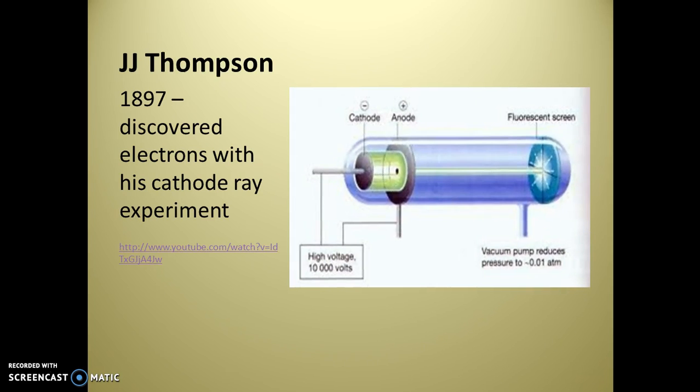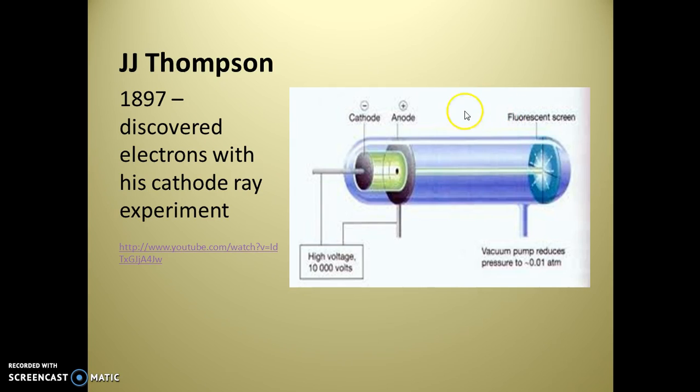So this is a cathode ray. It's a tube. It's very similar to the tubes in the back of older model televisions. You have a negative plate, the cathode, and then you have a positive plate, which is the anode, and in the anode is a slit. There is a current running between these two plates. When that current runs, particles come from the cathode to the anode. There's a fluorescent screen at the end of the tube, so J.J. Thomson could see where the particles were landing.